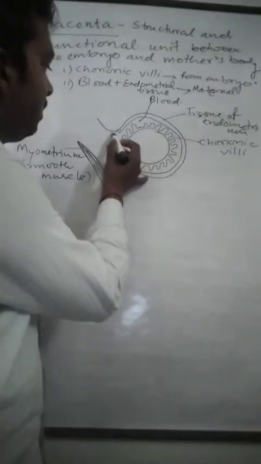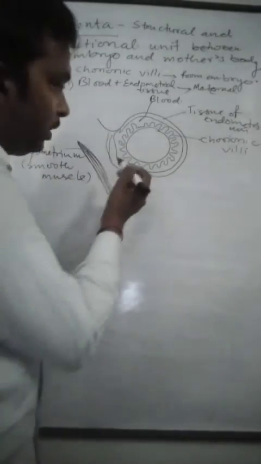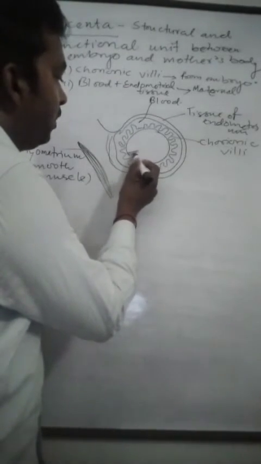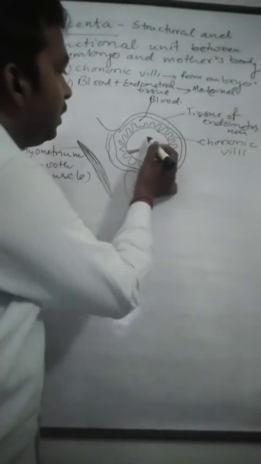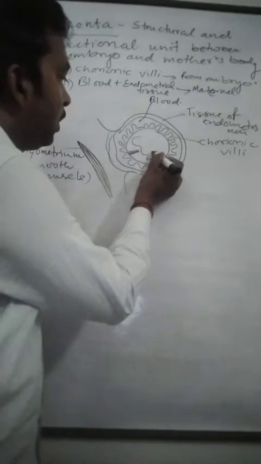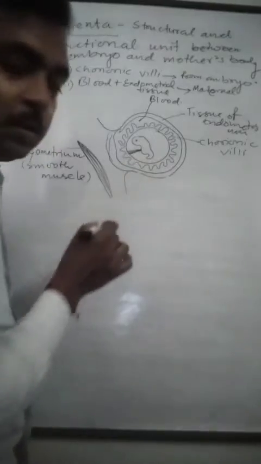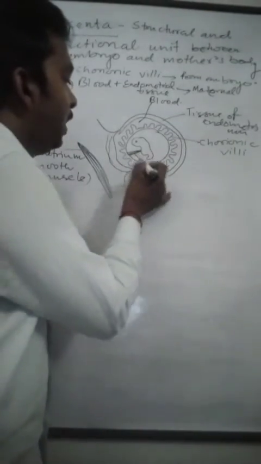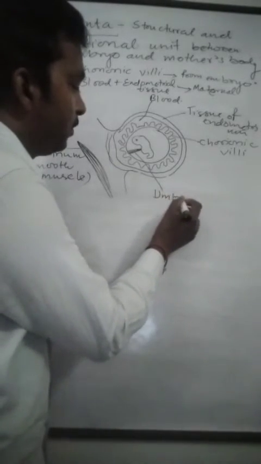After formation of the placenta in the endometrium, there is also a link, or connection, formed between the placenta and the embryo. Suppose this is the embryo. This connection is known as the umbilical cord.